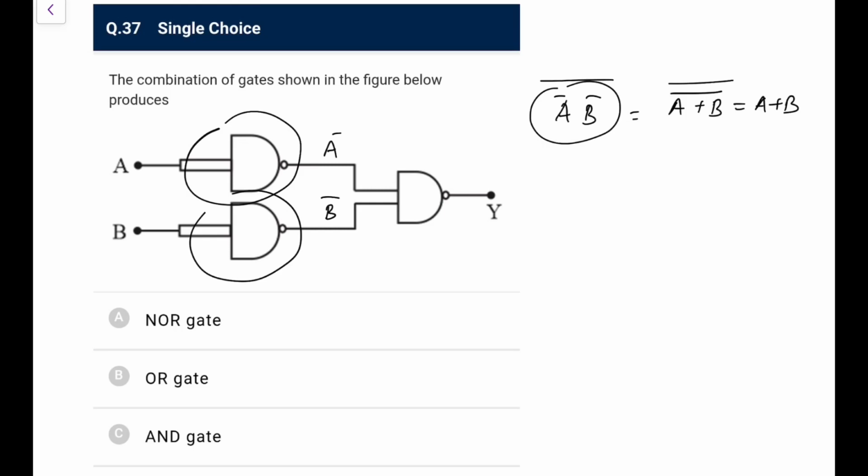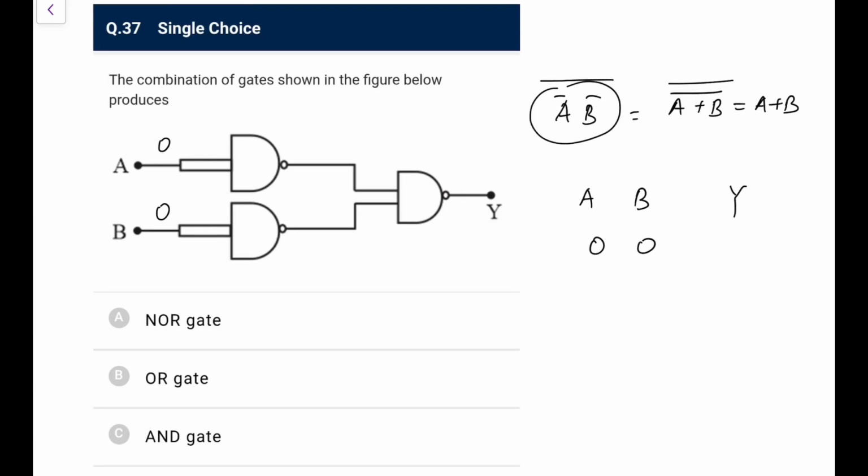Otherwise, if you don't want to apply this Boolean, go by your truth table, A, B, Y. That is what I generally prefer. So put them as 0 0. If I put them as 0 0, this will be 1 1, and if this is 1 1, NAND gate is definitely going to give you 0.